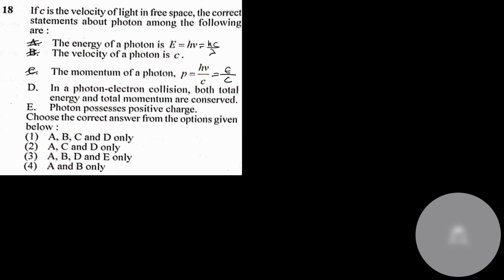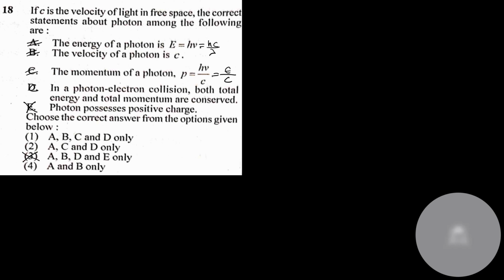Could be, I don't know. See, total momentum is always conserved. The total energy will be conserved if no radiation takes place. And E, the photon possesses positive charge, is obviously incorrect. Photons are nothing but light particles.